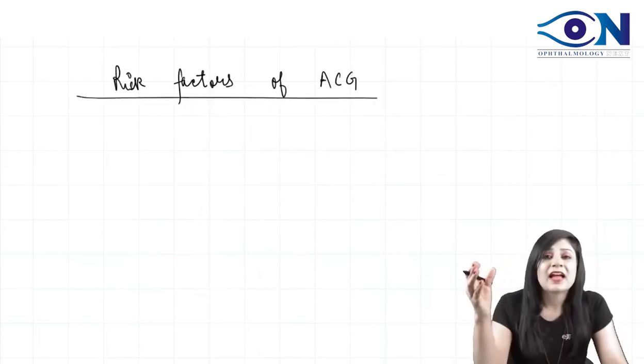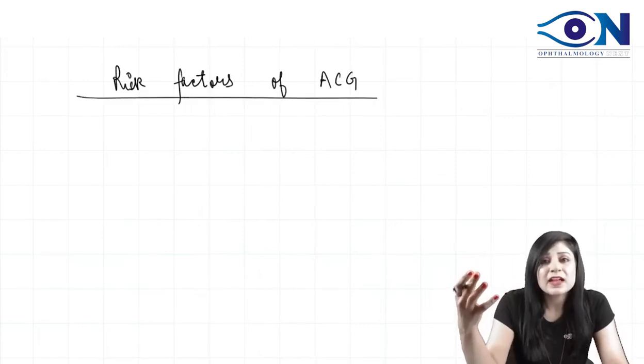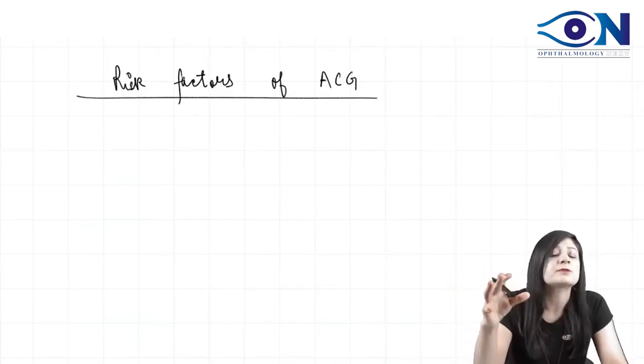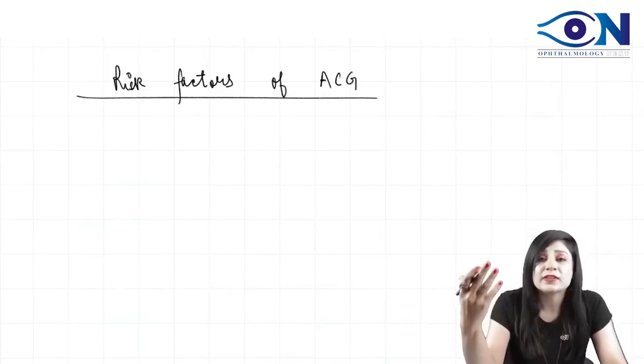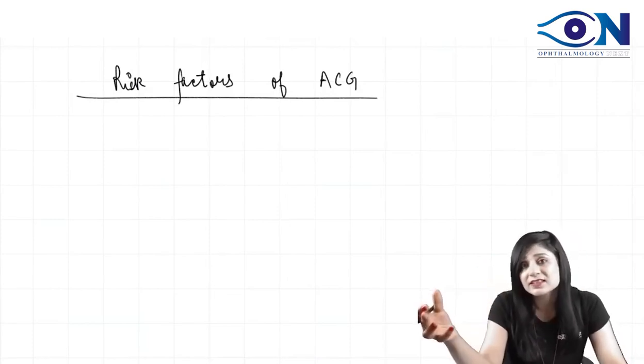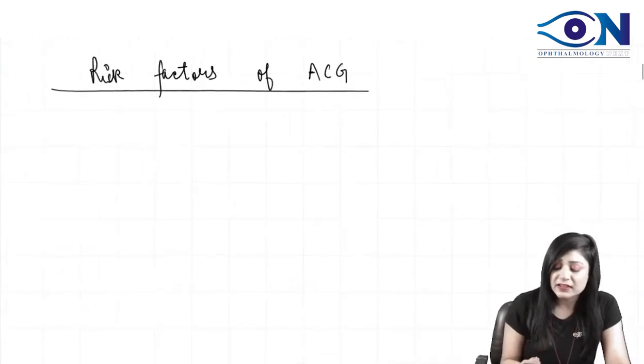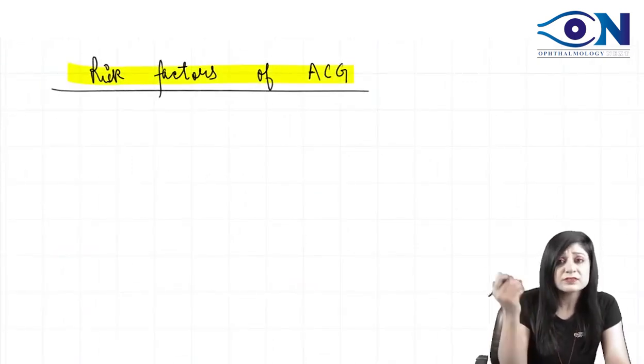So I'll try that. Meanwhile, we are discussing a PYQ, we are discussing the options, and we will try to do all the other important aspects of this question, how this question can be reformed, and what are the other things that you need to know related to this question. Okay, so what are the risk factors of acute congestive glaucoma, right? So start writing the risk factors.